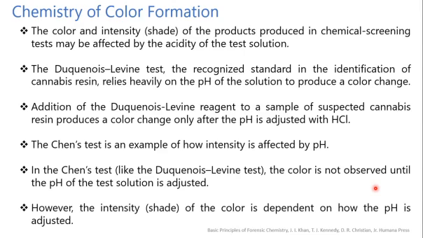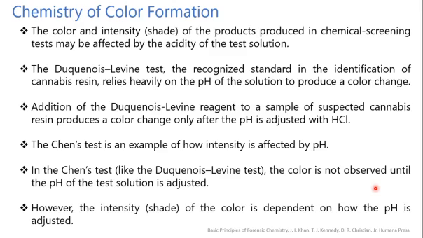The addition of the Duquenois-Levine reagent to a small sample of suspected cannabis resin produces a color change only after the pH is adjusted with HCl. The Chen's test is an example of how the intensity is affected by the pH. In the Chen's test, like the Duquenois-Levine test, the color is not observed until the pH of the test solution is adjusted.